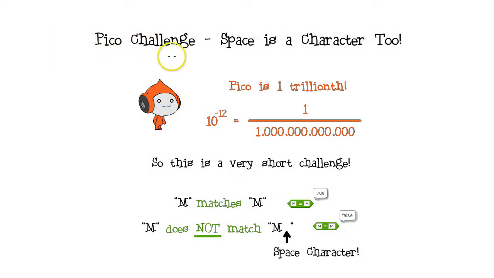This is a pico challenge, and this is pico. A pico is 1/1,000,000th. That's 10 to the minus 12. 12 zeros. A pico is a very small number, so this is a very short challenge.